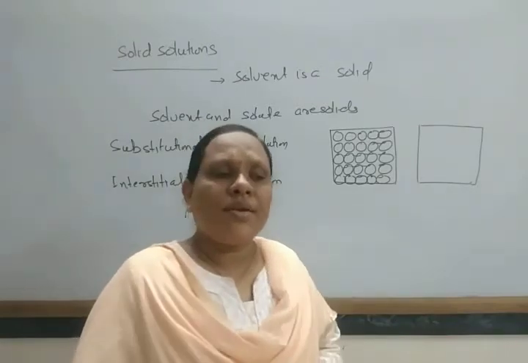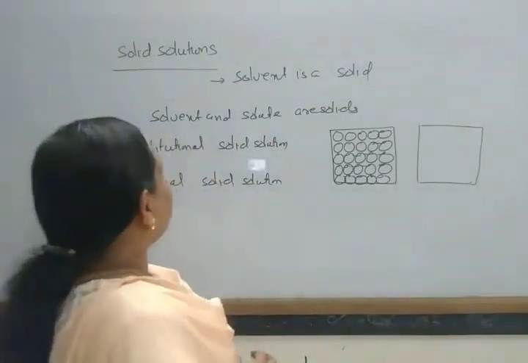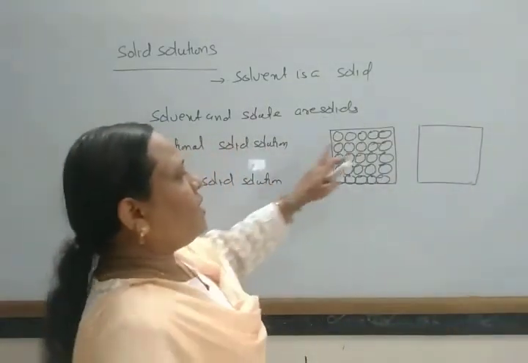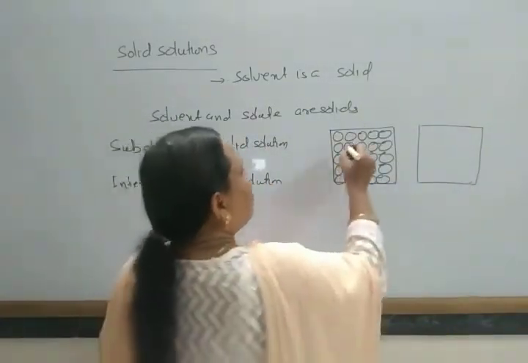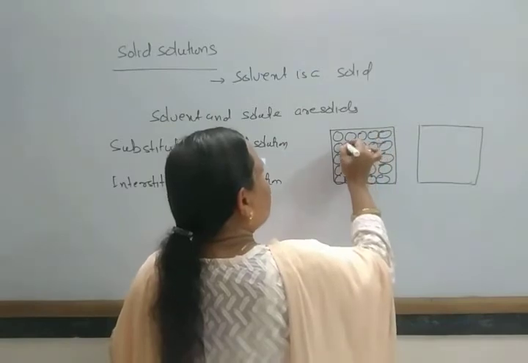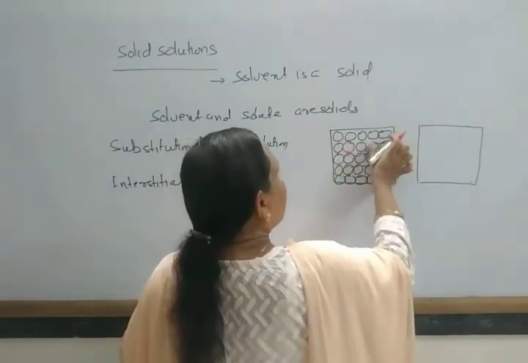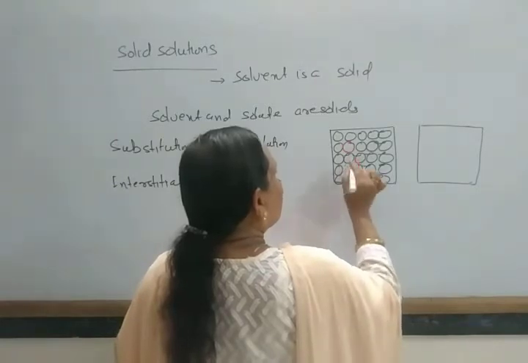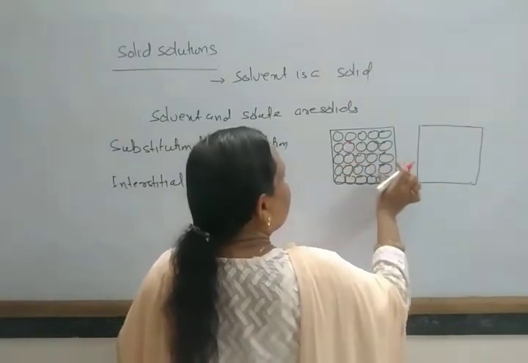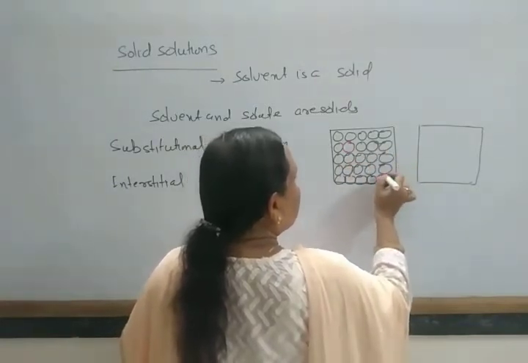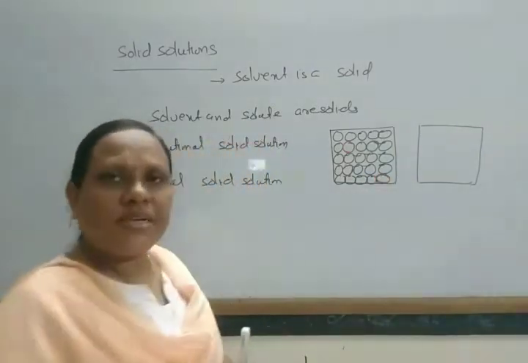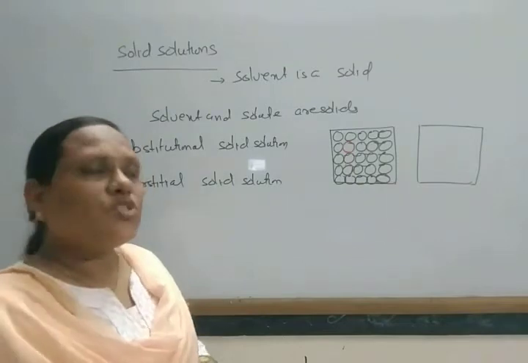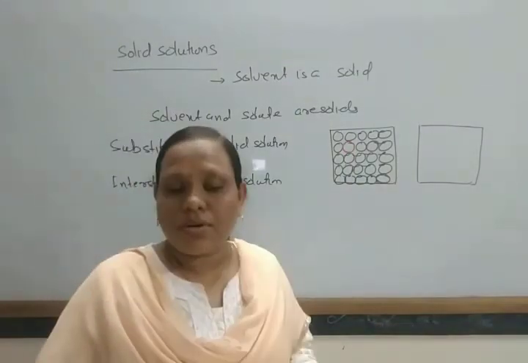So in this way, it gives a substitutional solid solution. Look here, suppose I am writing here, and instead of this, another atom is there. Because of their similar size, some other atoms are present in this way. So it gives rise to your substitutional solid solution.